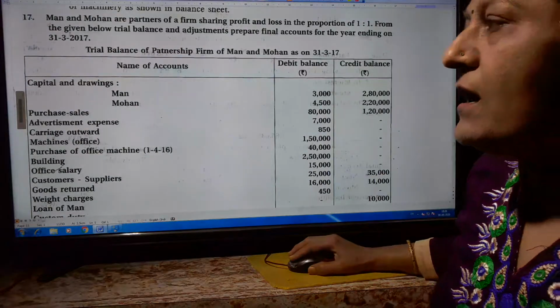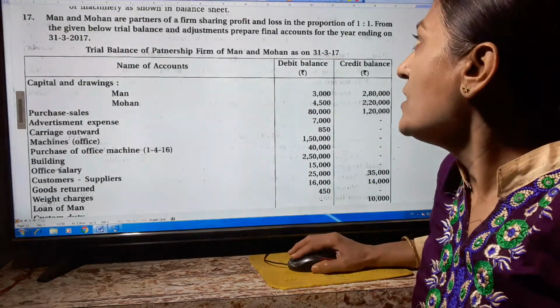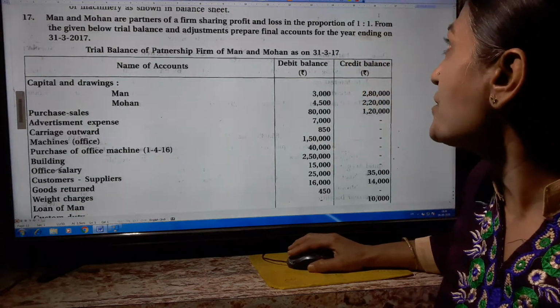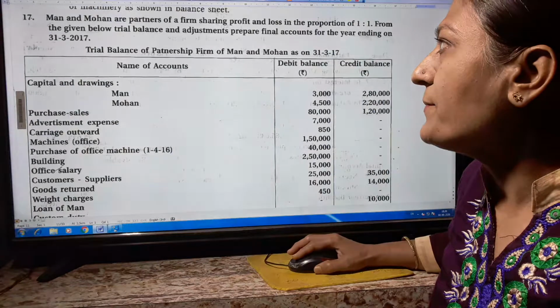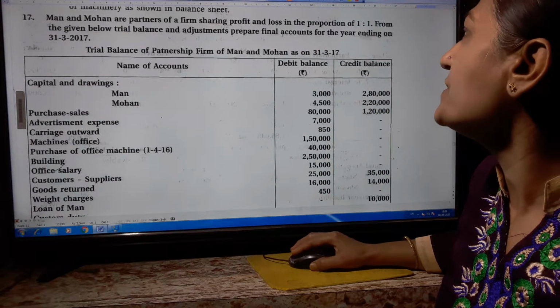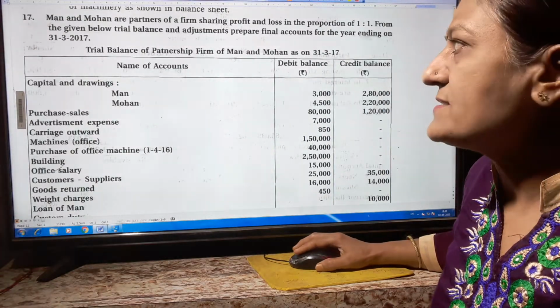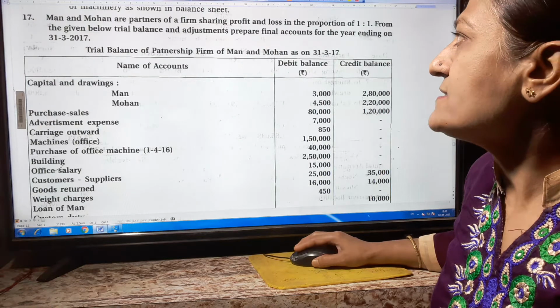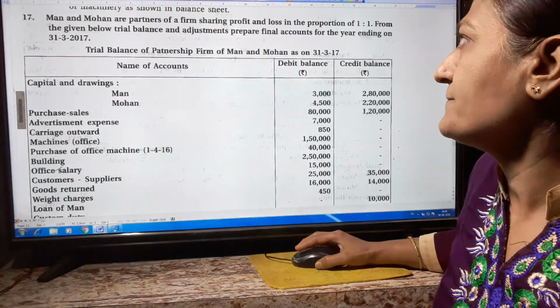Man and Mohan are partners of a firm sharing profit and loss in the proportion of 1:1. From the given trial balance and adjustments, prepare the final account for the year ending on 31st March 2017. Here one trial balance is given: the trial balance of the partnership firm of Man and Mohan as on 31st March 2017.